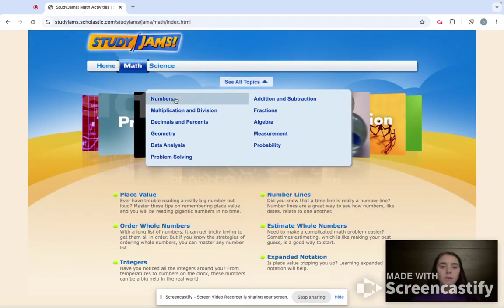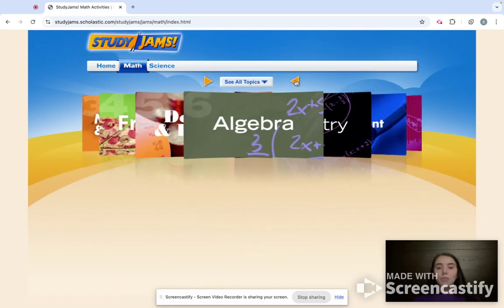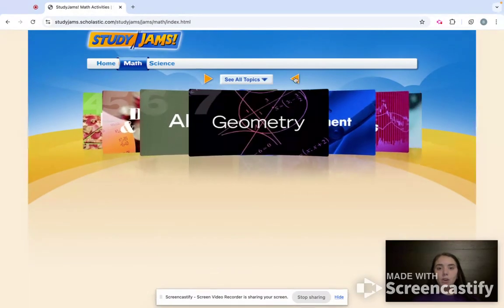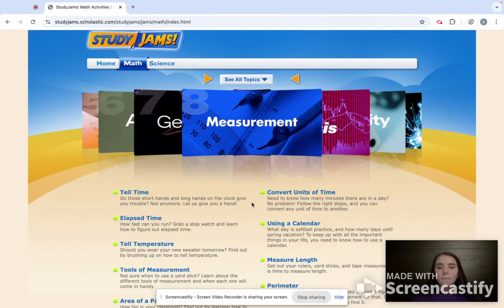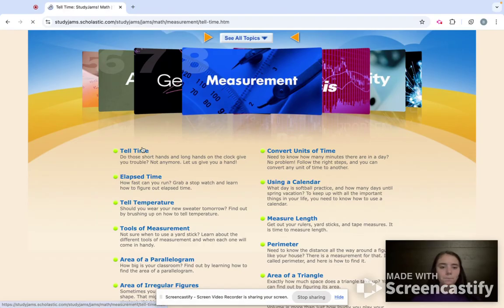StudyJams covers numbers, multiplication and division, decimals and percents, geometry, data analysis, problem solving, addition and subtraction, fractions, algebra, measurement, and probability. If you click on these, it's just going to take you to the little filter-through thing right here, but you can also just click through. And when you click through, you can see all of the different sections that fall under algebra or all the other things. Let's go to measurement and let's go to tell time.